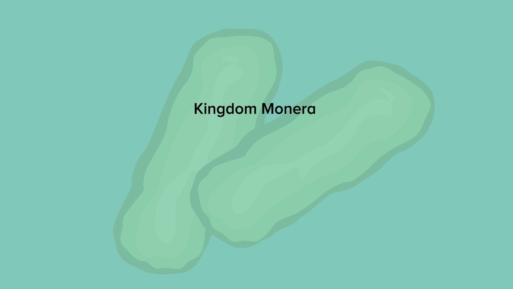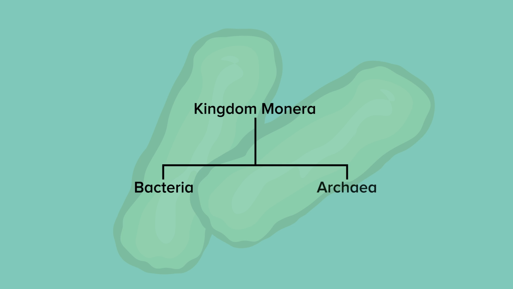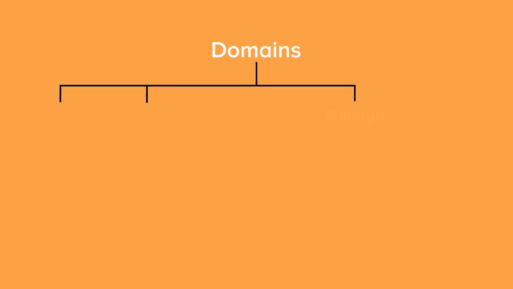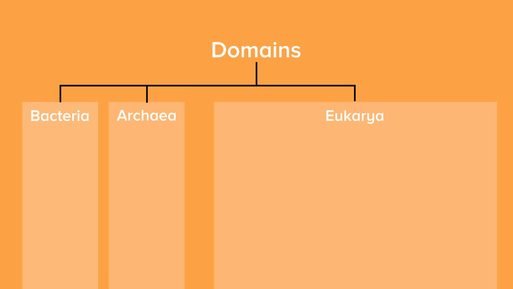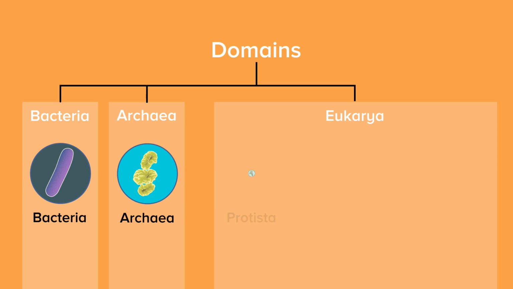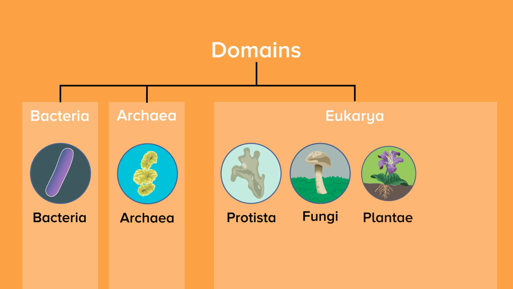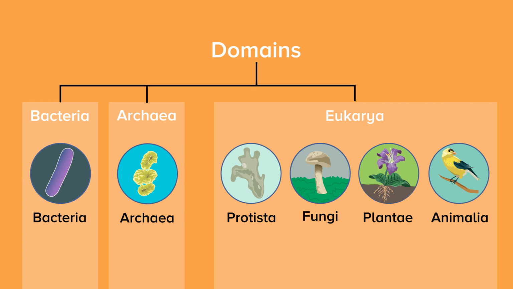Scientists have identified two distinct groups in kingdom Monera, bacteria and archaea. This led to the development of another level of classification called domains. All organisms are now classified into one of three domains, bacteria, archaea, or eukarya, and then into one of six kingdoms: bacteria, archaea, protista, fungi, plantae, or animalia.